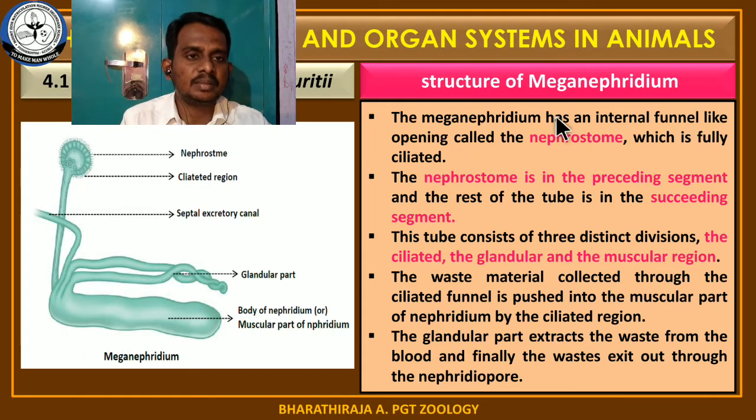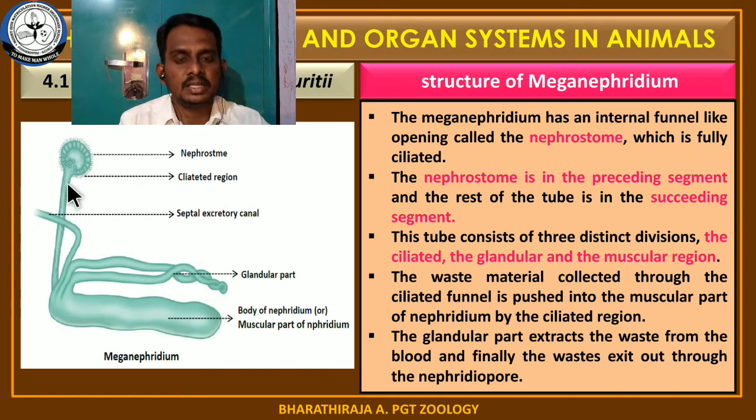The meganephridium has an internal funnel-like opening that is called a nephrostome. See the structure. This is the structure of a nephrostome, and this nephrostome opens into a narrow part. The narrow part is called the ciliated region. This part is the ciliated region.